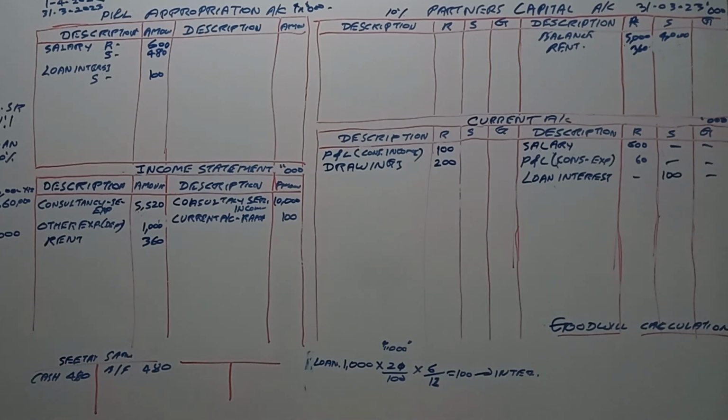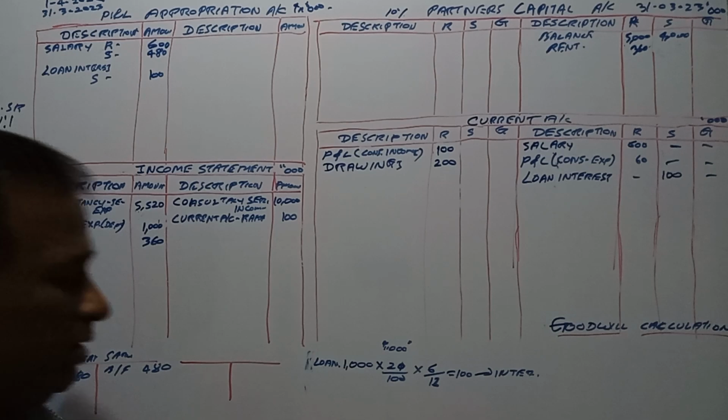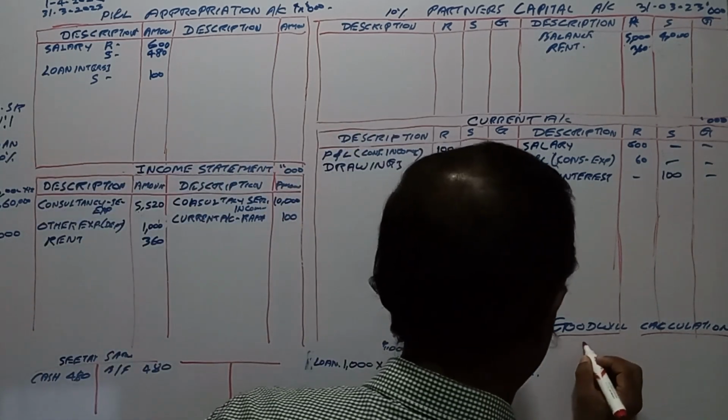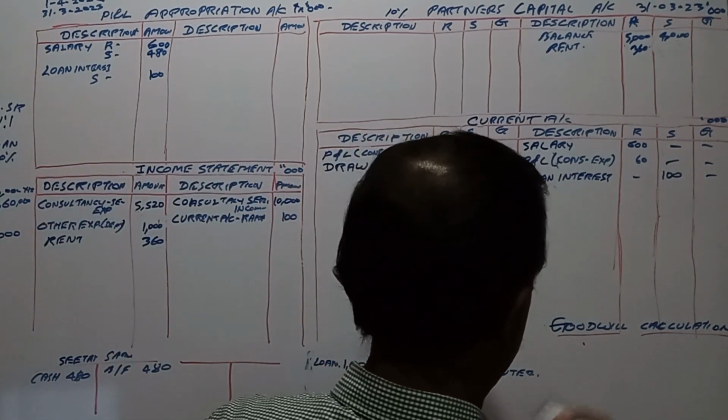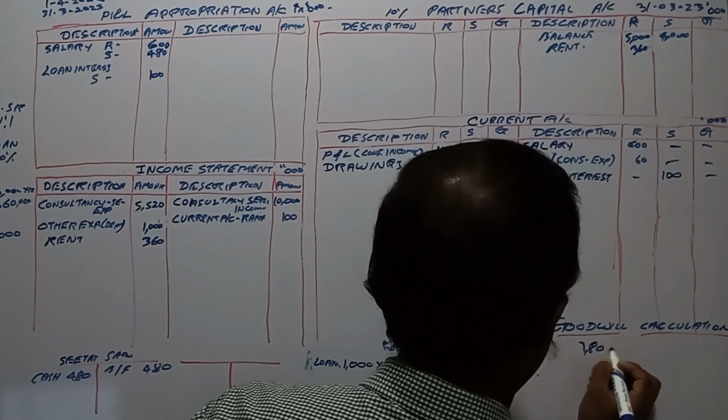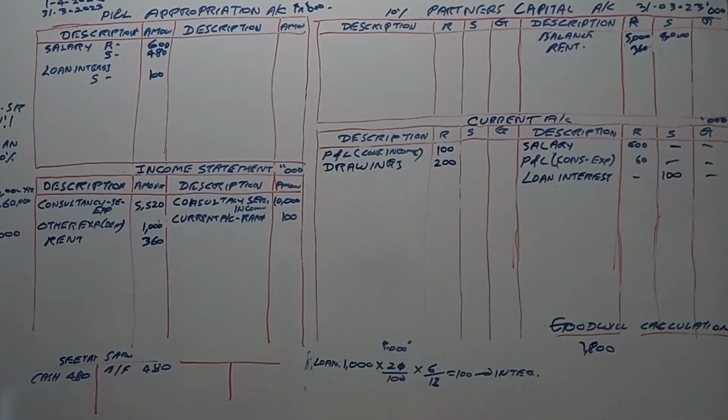The goodwill of the partnership was estimated as 1,800,000 on this date. Gaja brought 4,600,000 cash for his capital and his share of goodwill.